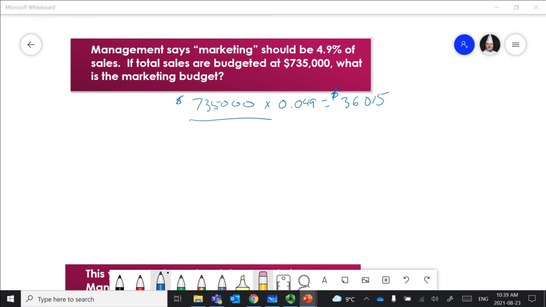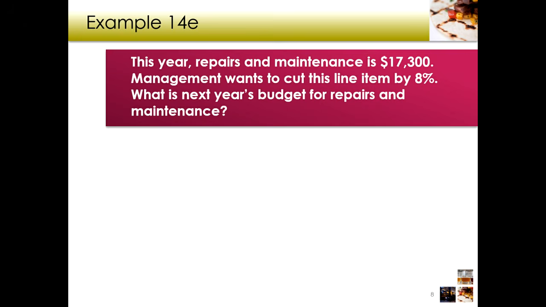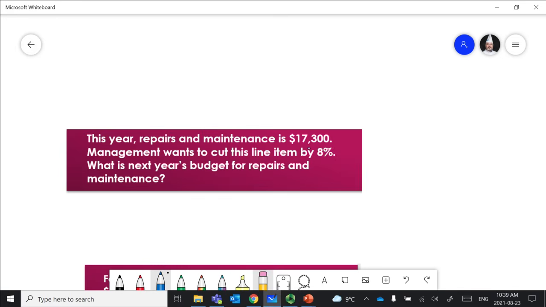Okay, next example I've got is repairs and maintenance. So repairs and maintenance is $17,300, and management wants to cut this line by 8%. So what's next year's budget for repairs and maintenance? We want to spend 92% of this $17,300, right? 100% minus the 8% because this is a drop.